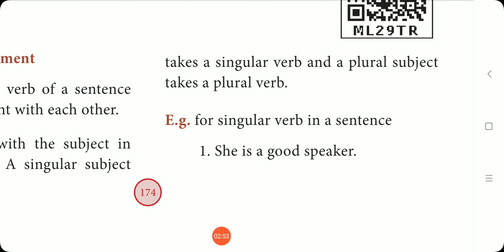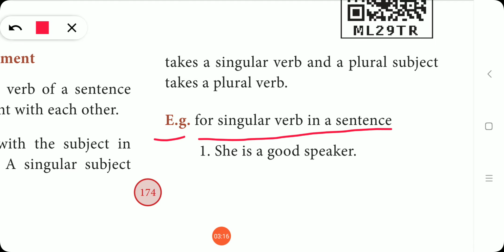Okay, so there are many rules for subject verb agreement. In our 10th standard, 12 rules have been given. So let us go through them one by one. See the first one. Example for singular verb in a sentence. Look at this example: She is a good speaker.